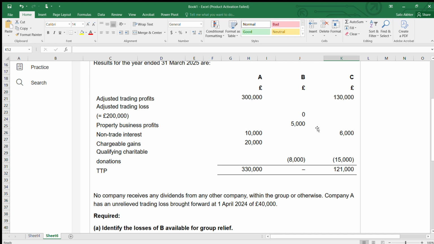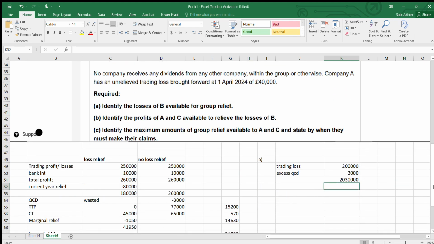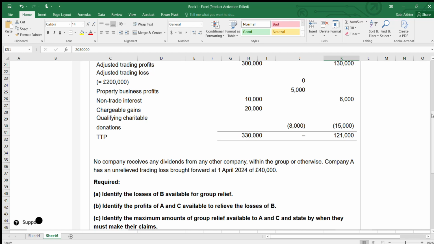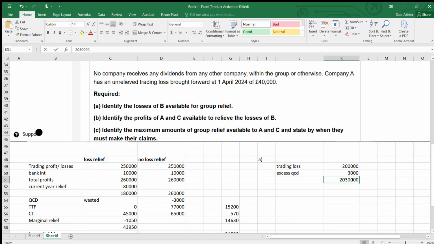Even after he has utilized this, the 203,000 is group relief, right? If we have utilized it against the current year first, that is against the property business profit of 5,000, still the group relief would be 203,000 only. The component part would be different.